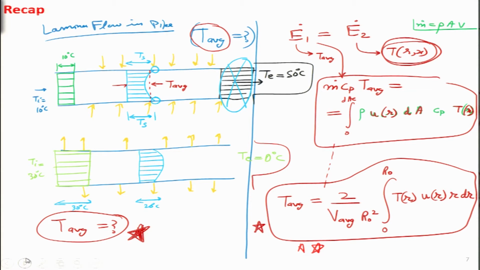and a similar thing we tried to do for the average temperature, because of this case where we are heating the pipe. The fluid which is very close to the pipe, shown with this blue circle over here, will attain a temperature very close to Ts, but the fluid in between, in the middle over here, will remain at a slightly lower temperature. So we would have some sort of a non-uniform temperature profile, but is there a way we can represent it with an average temperature? That expression we have figured out over here by simply doing the energy balance for both the cases.